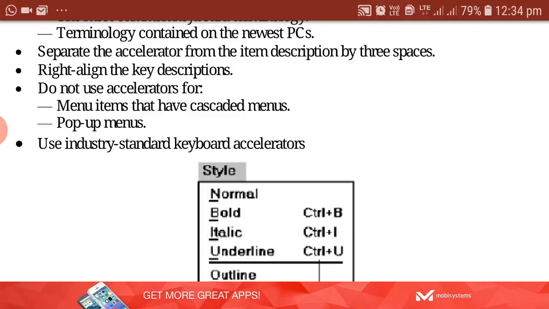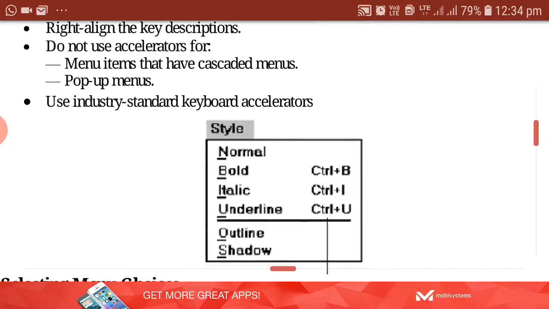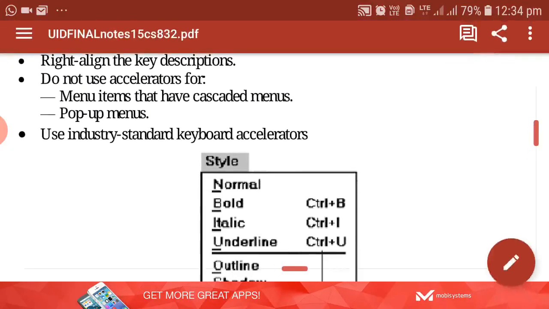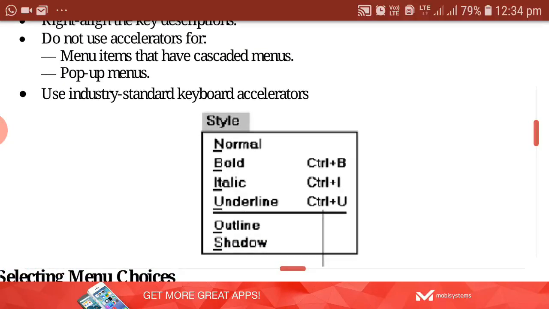Do not use the accelerator for menu items. See, don't use the shortcut keys for the menu items within the main menu itself. Suppose file is there or edit is there, in front of edit you are not getting any shortcut keys. In front of the file option, no shortcut keys have been specified. So do not use the accelerators for the main menu items, right? And again, pop-up menus are there.